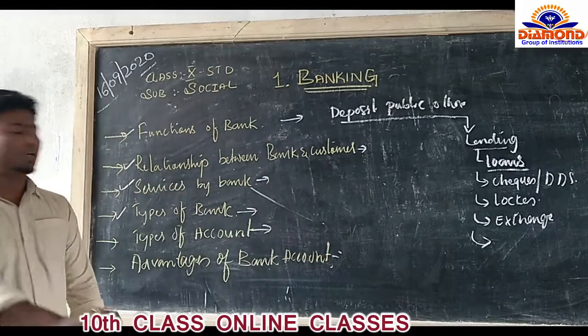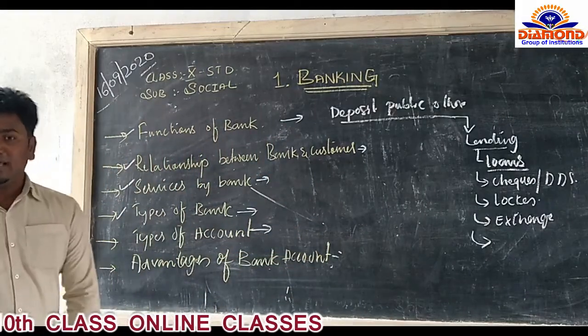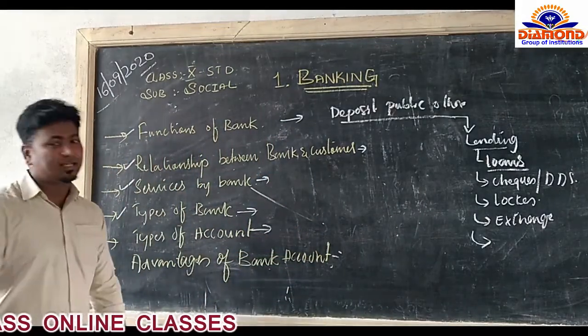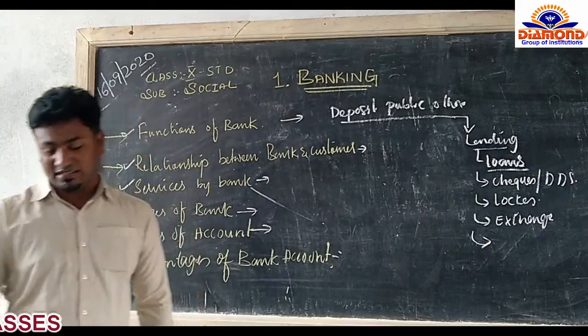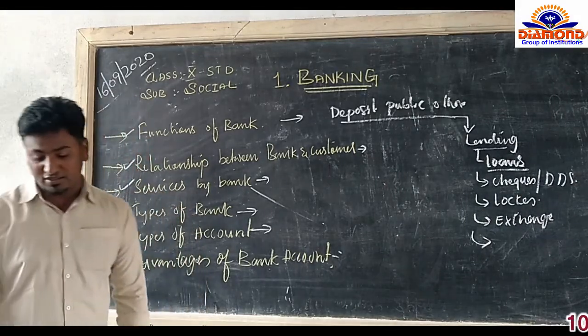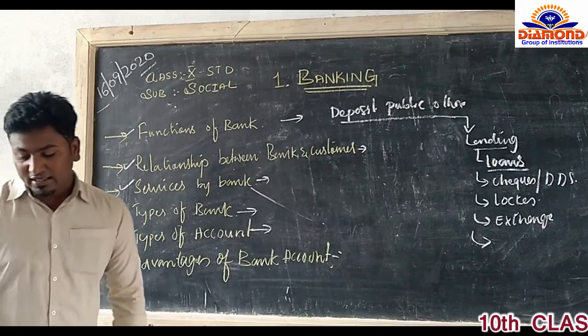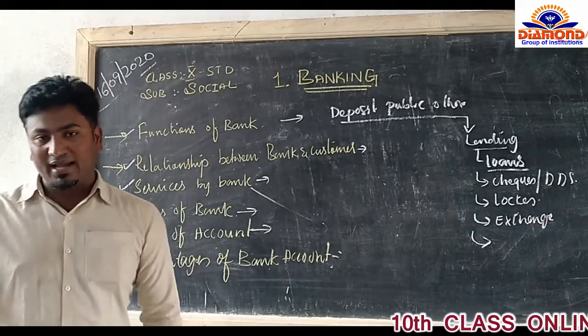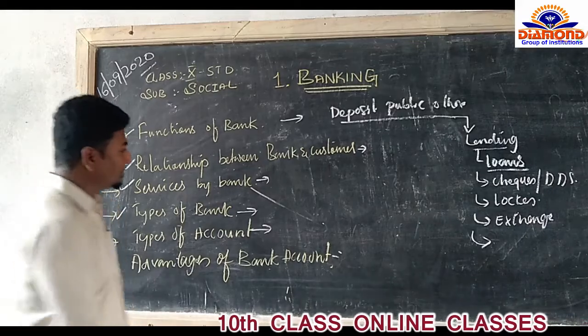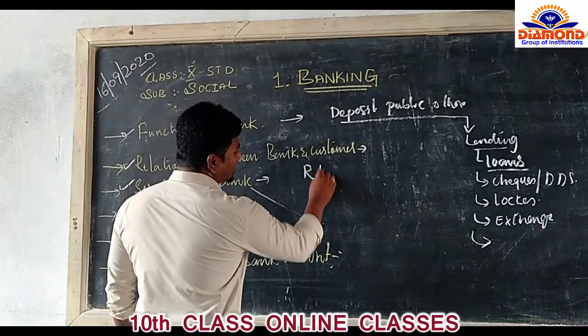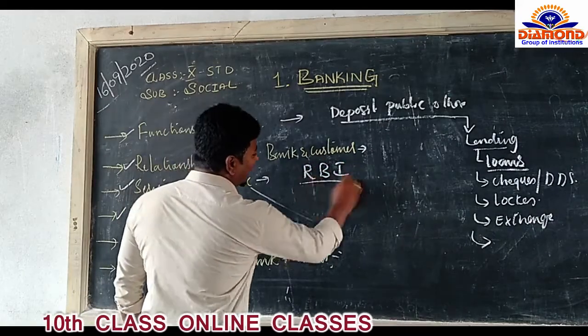No. All banks have financial transactions, but they do not all give the same financial services; they give different services. There is one central bank, that is the Reserve Bank of India. The one banker's bank is RBI.